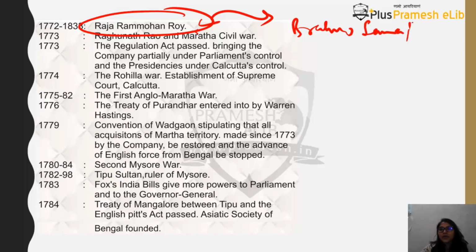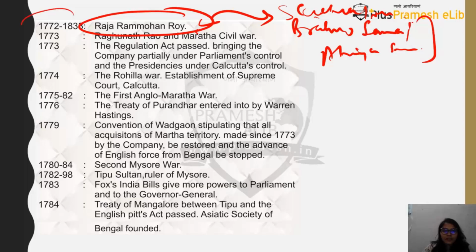Okay, who is the one who will start Atmiya Sabha? So he is different. Okay, he is the one who is basically doing socio-cultural reform movement. So Raja Ram Mohan Roy, see, India is, I know it's a little confusing, but please stay with me.